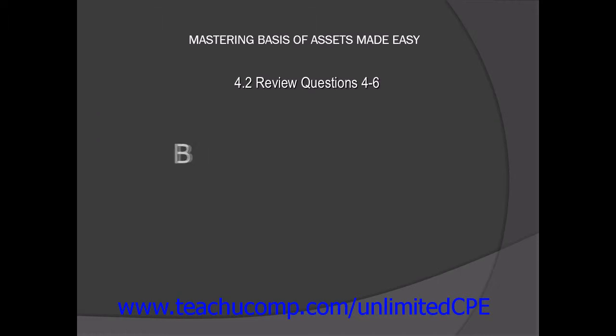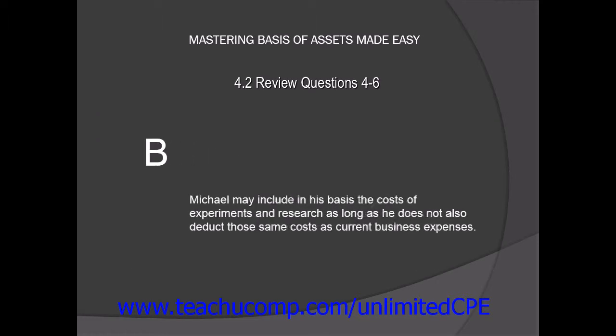The answer is B. Michael may include in his basis the cost of experiments and research as long as he does not also deduct those same costs as current business expenses.